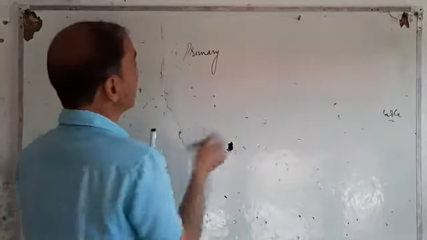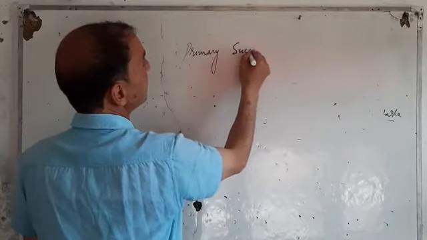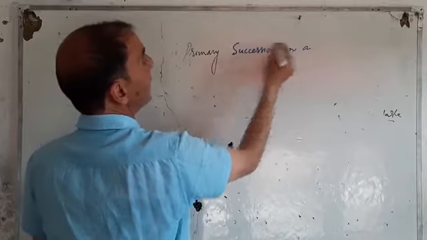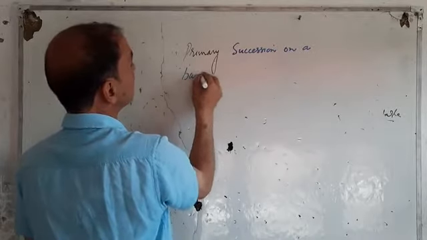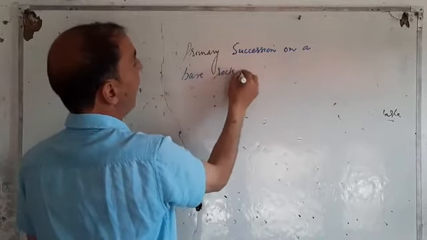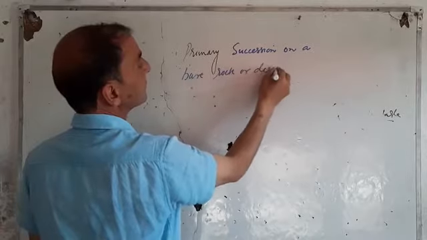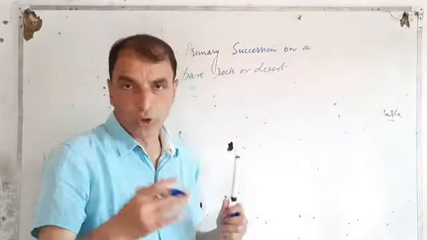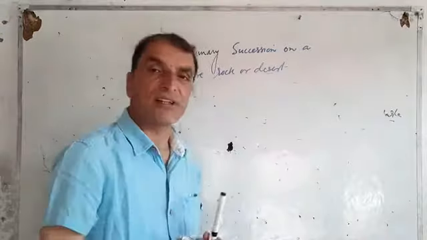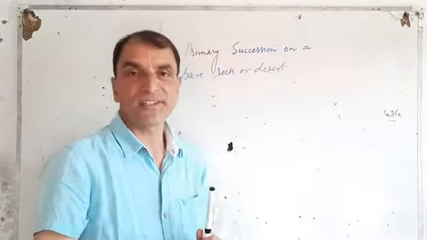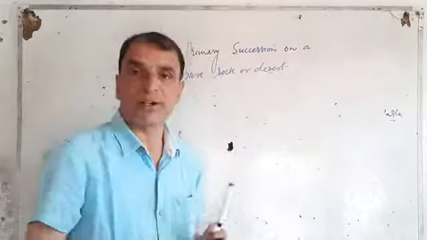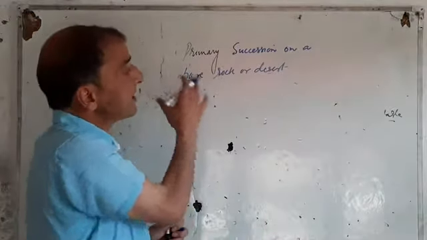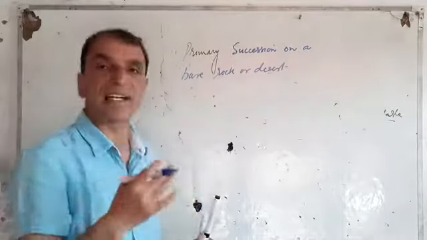Let me write it: primary succession on a bare rock or desert. This is a 5-star important question. The board usually asks this question in many exams. It's very important, an ultra important question, right? We are discussing primary succession on a bare rock or desert.